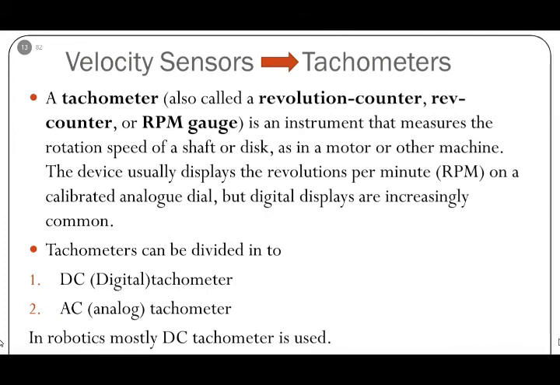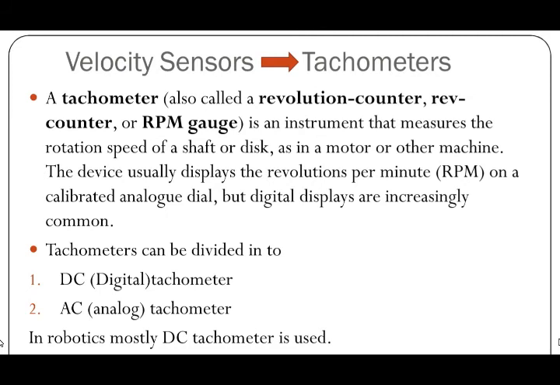Next we discuss the potentiometer, resolvers, encoders. And next, velocity sensors. Velocity sensors are classified as tachometers. A tachometer is also a revolution counter or RPM gauge. A tachometer is an instrument that measures the rotation speed of a shaft or disc in a motor or other machine. The device usually displays the revolutions per minute, RPM, on a calibrated analog dial, but digital displays are increasingly common.